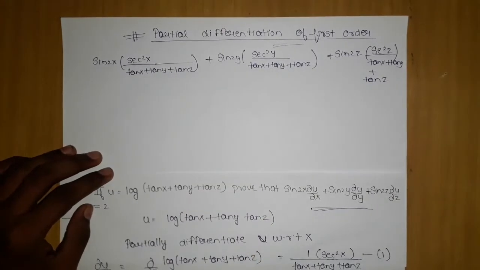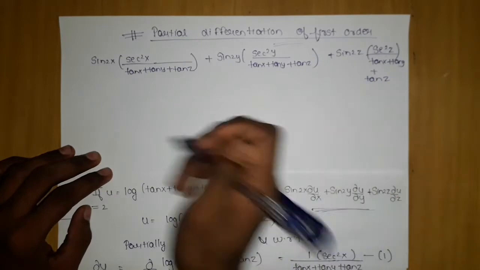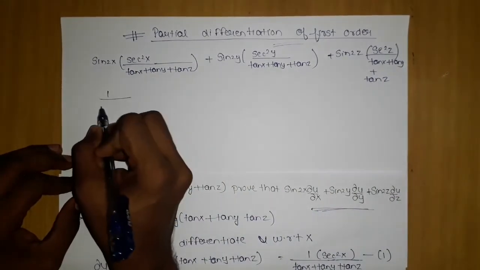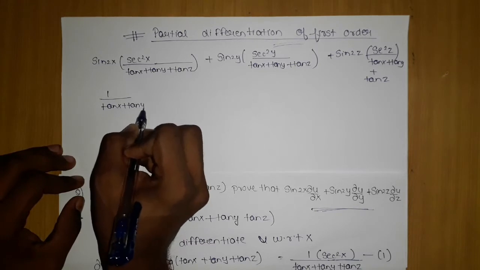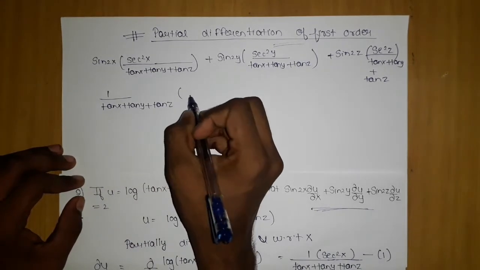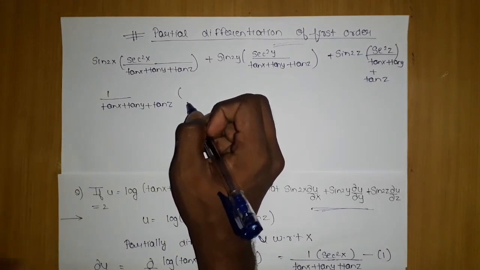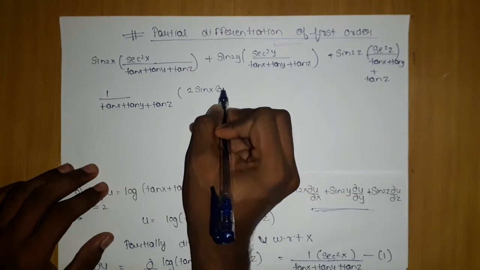After that, what are we going to do? We are going to take tan x plus tan y plus tan z common, because it is present in all the terms. The moment I take it common, I can write sin 2x as 2 sin x cos x, and write sec square x as 1 by cos square x. So here I am left with